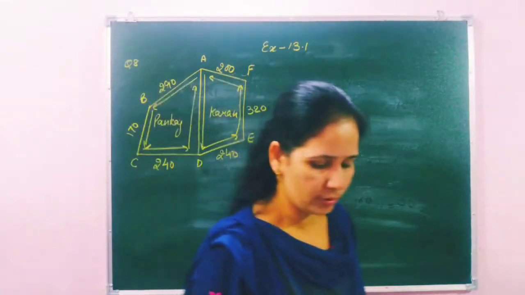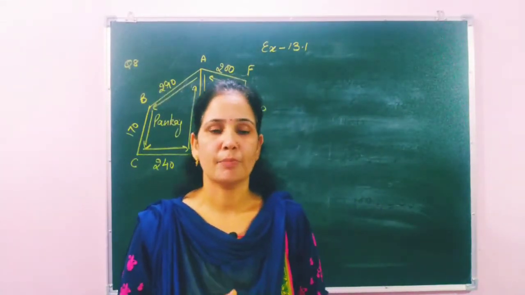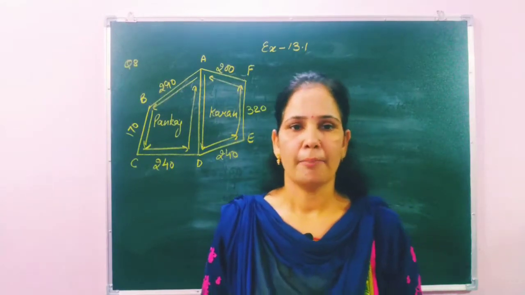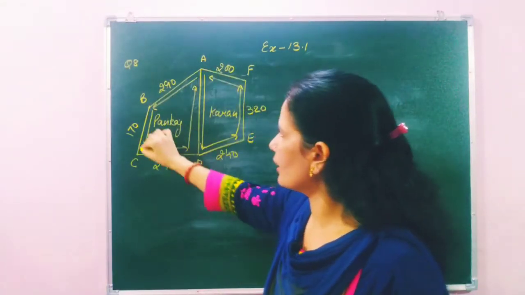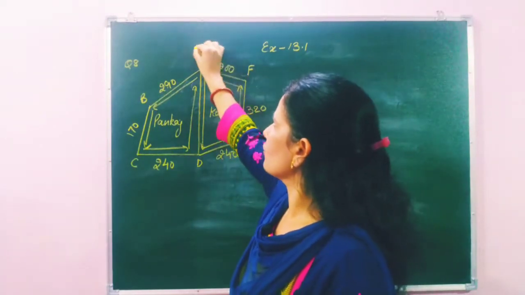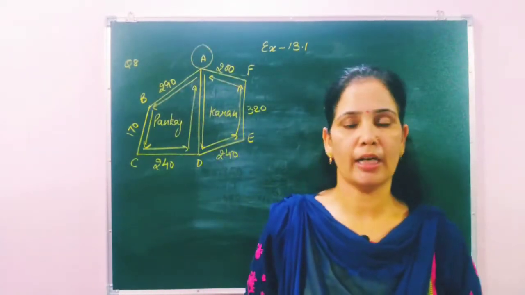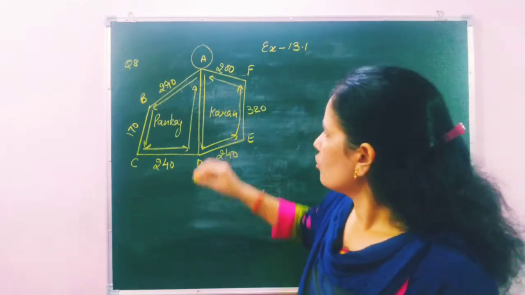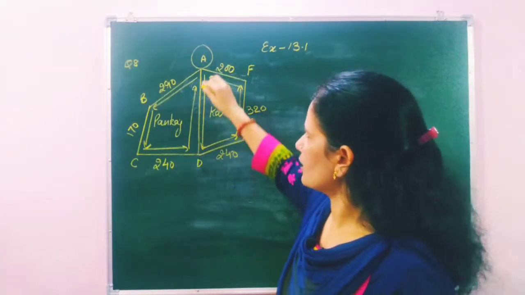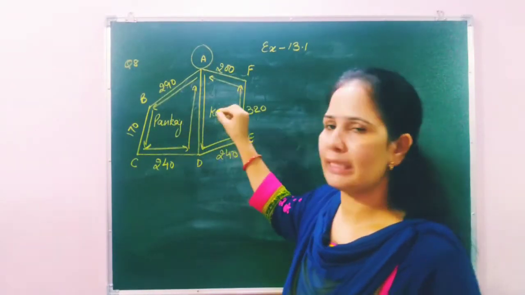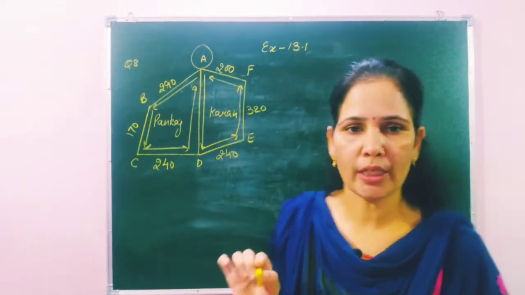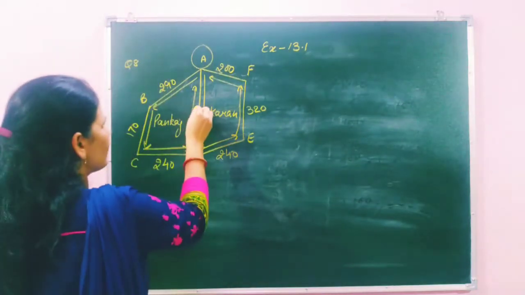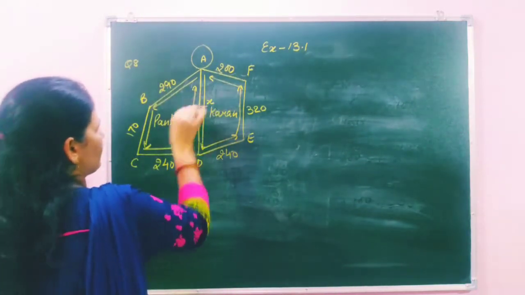Students, in both cases their speed is the same, okay? But we have to find out, both have started from this point A, after taking this much round, who will reach first to the finishing point A again? So let's find out. Students, have you observed this distance is common between Pankaj and Karan. This distance is in the route of both. Okay. So we will assume that this is equal to x meter.